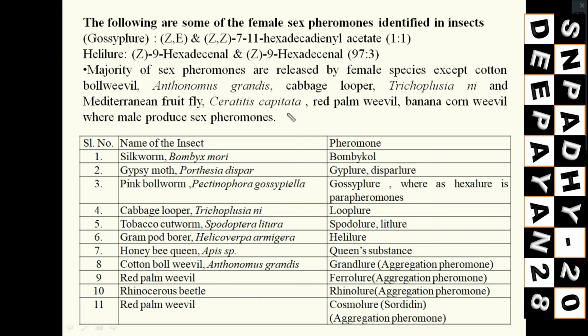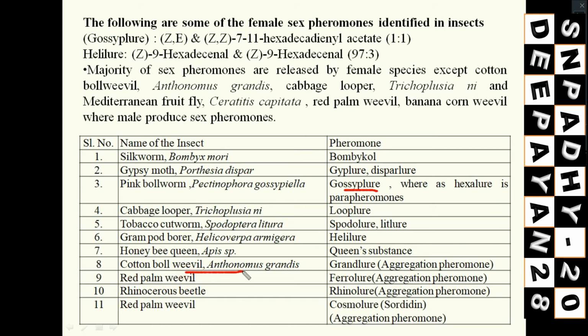You can see here, for which insect I have given here, and in this table everything is mentioned. Silkworm, bombykol; gypsy moth, gyplure; pink bollworm, that is Pectinophora gossypiella, that's why the name is gossyplure; cabbage looper, looplure; tobacco cutworm, spodolure, litlure; Helicoverpa armigera, helilure; honeybees, that is queen substance. Those things we will understand in economic entomology.